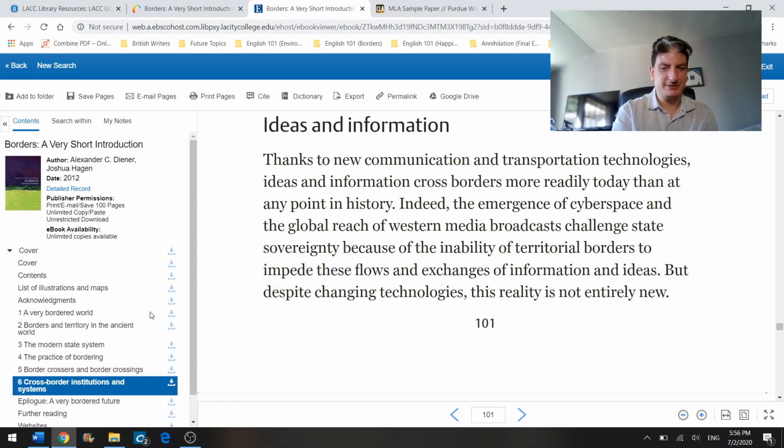You don't have to download A Very Bordered World because I've already done that for you. So if you want to use additional readings for yourself, this would be a great way to do that. For those of you who are revising essays 1 and 2 for your research paper, this is the way to go. This is exactly what you want to look for.